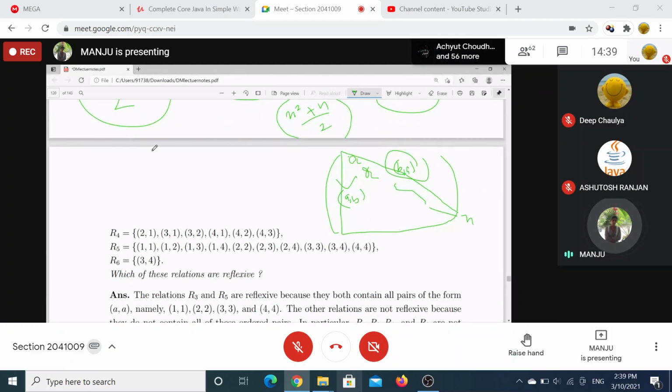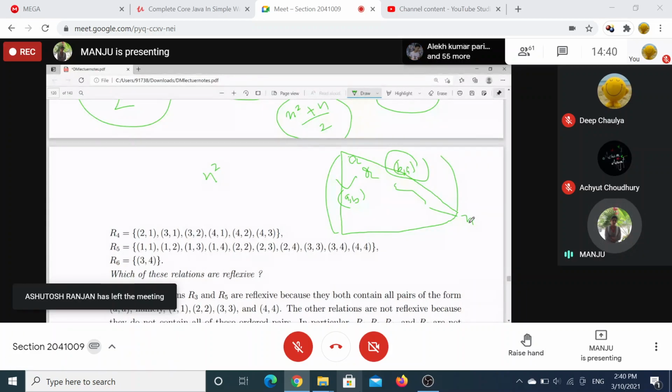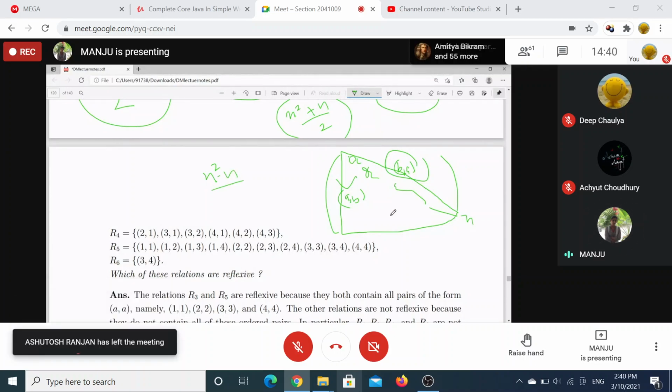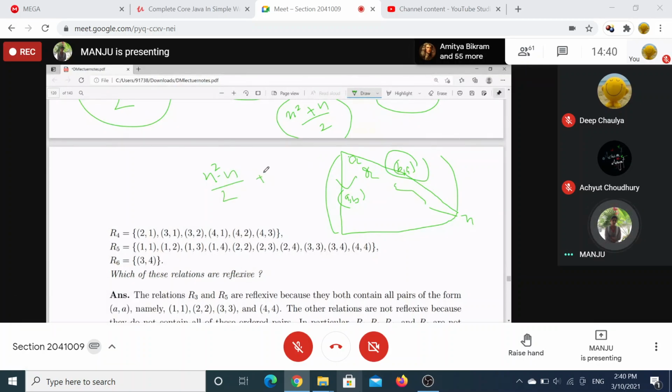Okay, if we are taking all the pairs as (A, A) present on the diagonal, (A, B) present over here, then (B, A) will be present over here, right? So how many free choices do we have? See, total n square. Out of n square we have n choices for this one, and (n square minus n) divided by 2 for this one, right? So total number of free choices are this one, right?